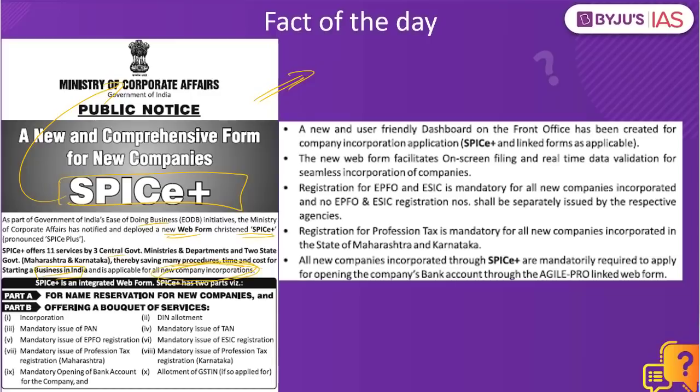There are 2 parts when it comes to SPICe Plus. One is for name reservation, the other is for taking a number of other services as well. So in case a company wants to register its name with the Government of India, it can make use of the Part A system, and if it wants to take services from the Government of India, it can make use of Part B as well. In case it wants both simultaneously, it can engage with Part A as well as Part B.